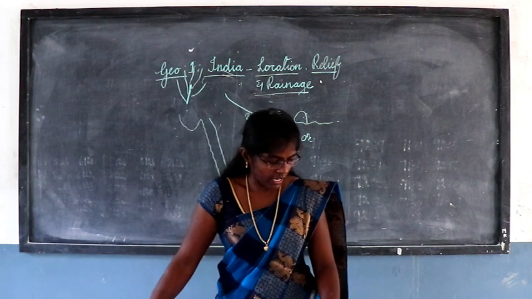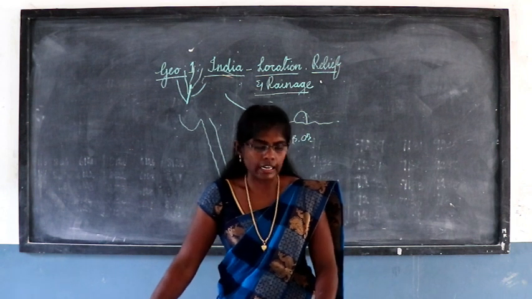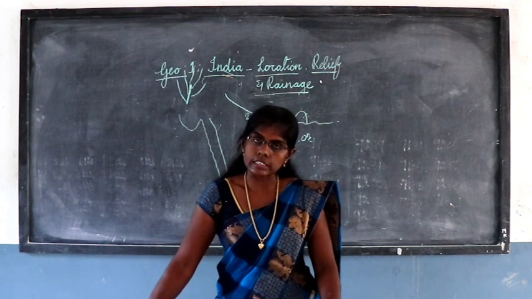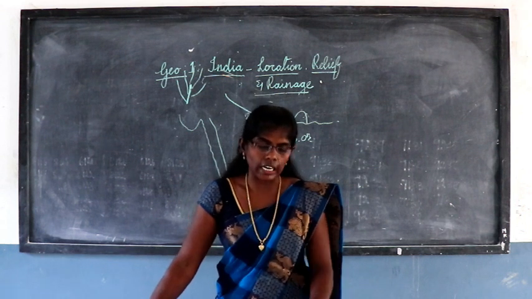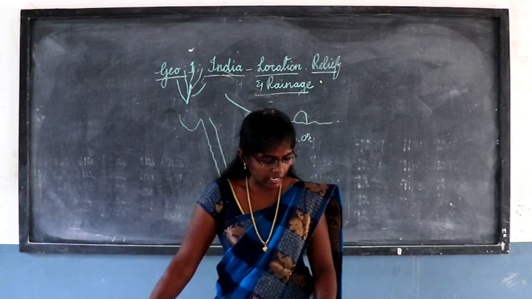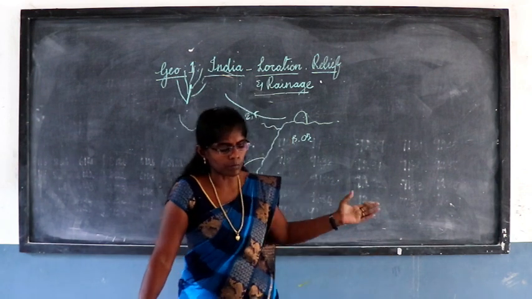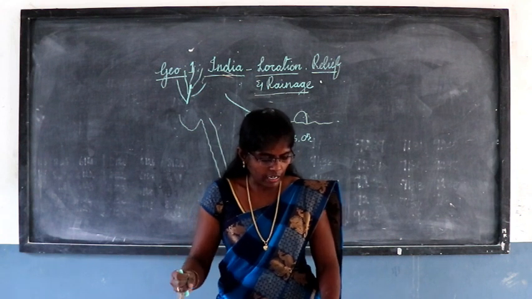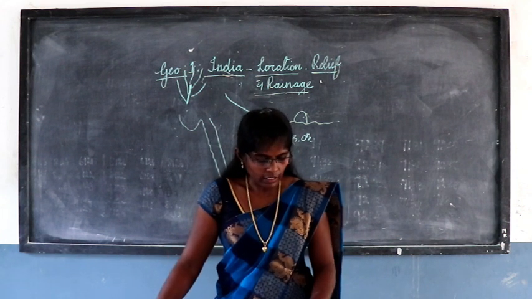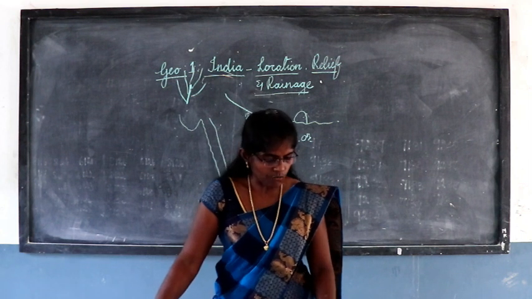Last one is Kaveri, originated at Talakaveri, Kudal Hills in Karnataka state. Its length is 800 km. It is also called Dakshin Ganga or Ganga of the South. So in the south we can call Kaveri a Ganga. Tributaries of Kaveri: Bhavani, Noyal, Amaravati. So these are the main tributaries of Kaveri.